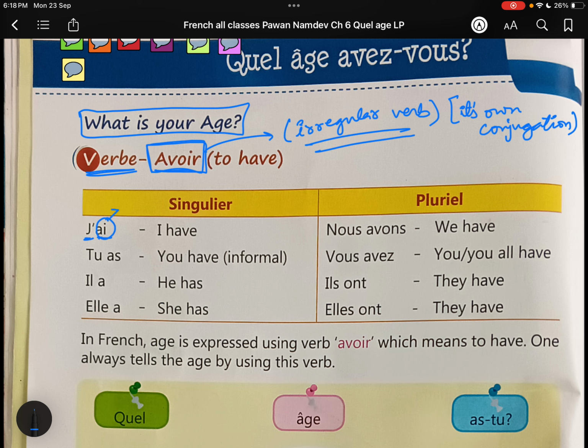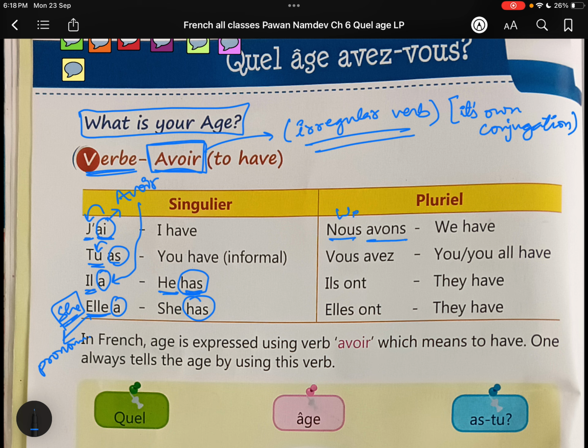These are the conjugations of the verb avoir with different subject pronouns. We have j' as a subject pronoun, that's why ai is coming. Again you have tu as a subject pronoun, that's why avoir is in the as form. We have il, that means he, and avoir is in the form of a, means has. Again a means has, similar one. And elle means she. It's a pronoun. Clear guys?